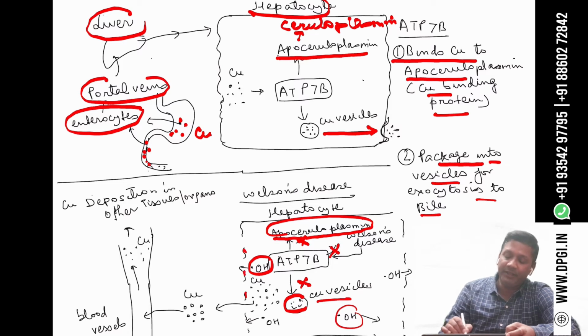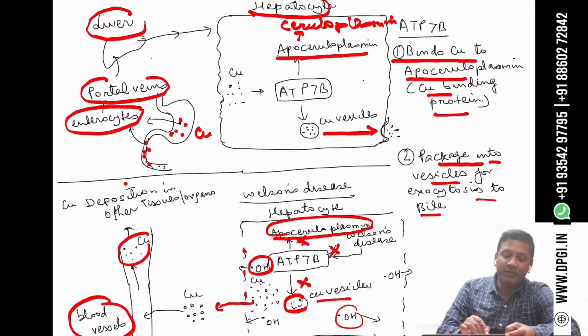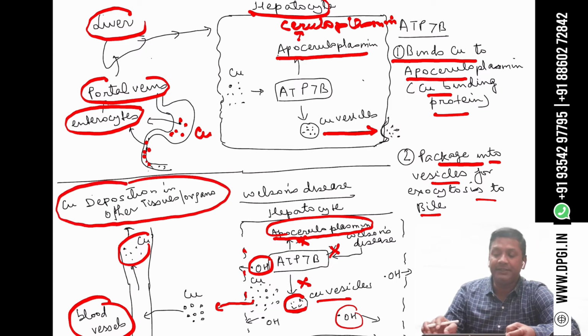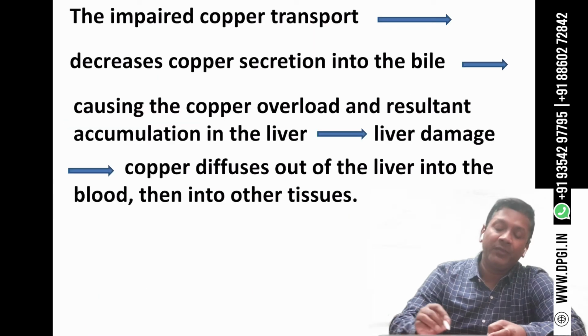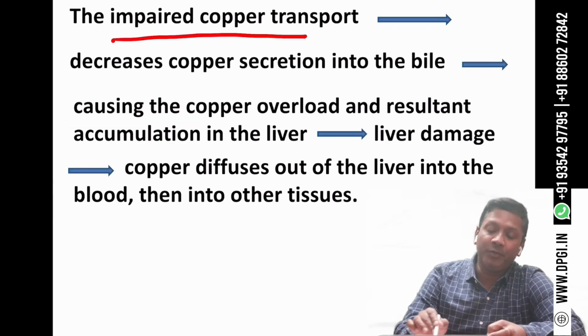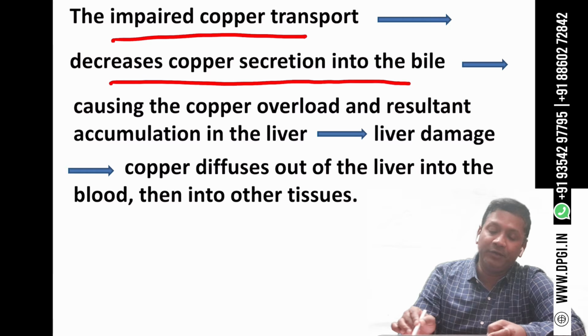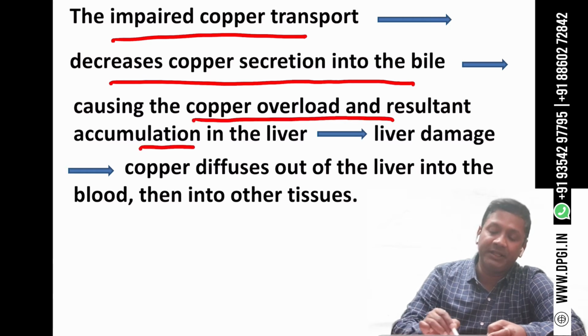And what will happen here? Now the copper will come out of the hepatocyte and go into the blood vessel. From the blood vessel, this copper will go into various other tissues and deposit there. So there will be copper deposition in other tissues and organs in Wilson disease. You can see here that impaired copper transport decreases copper secretion into the bile, which will lead to copper overload and resultant accumulation in the liver.